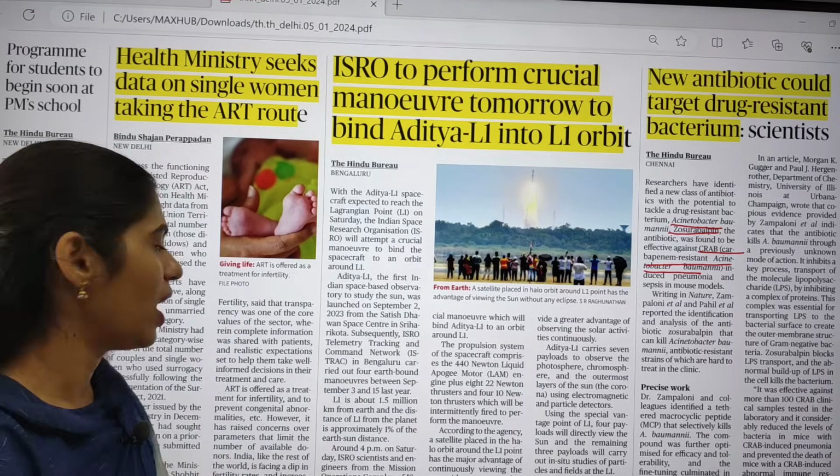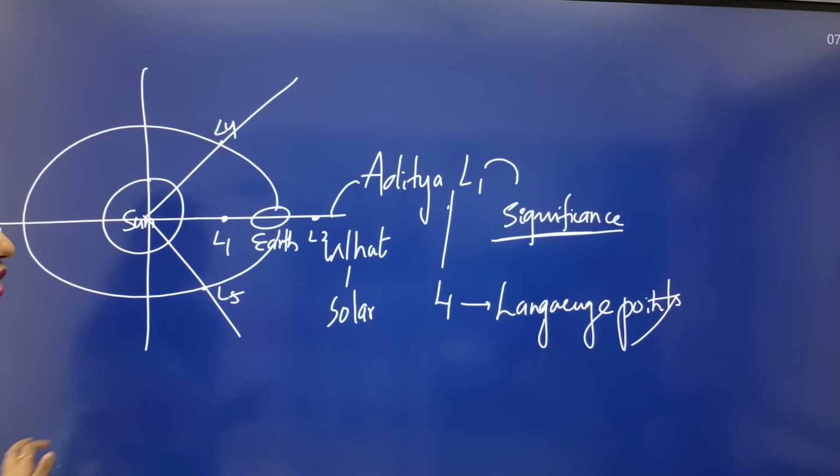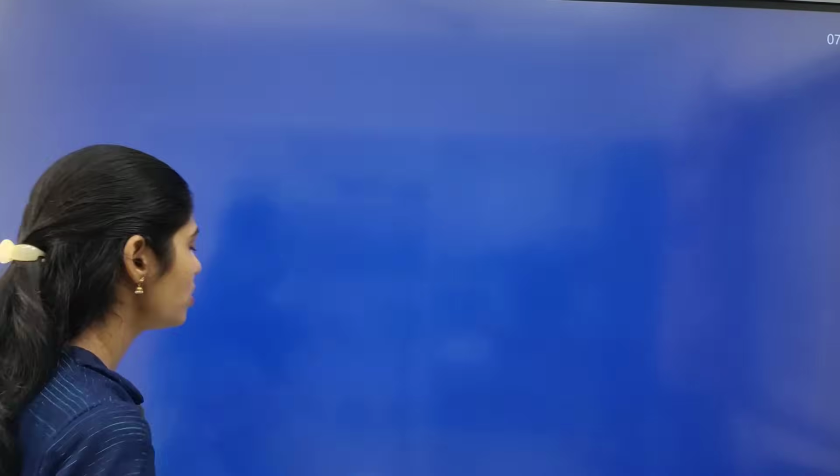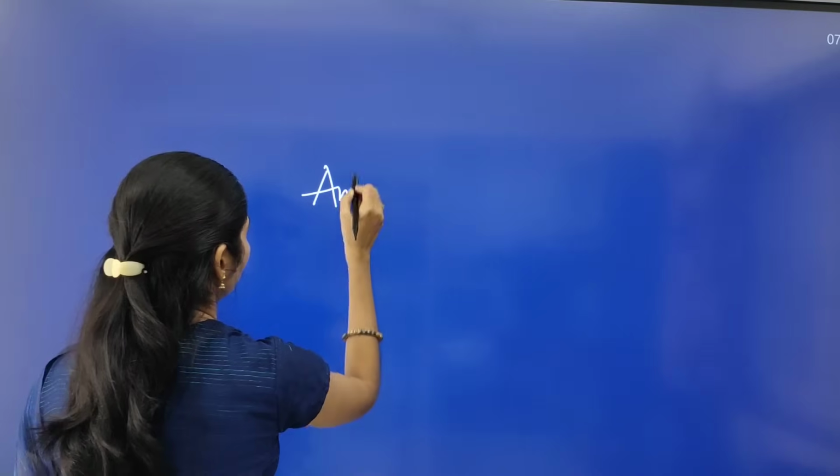Actually, here you have to know about antimicrobial resistance or antibiotic resistance. This is a common problem that we are seeing.